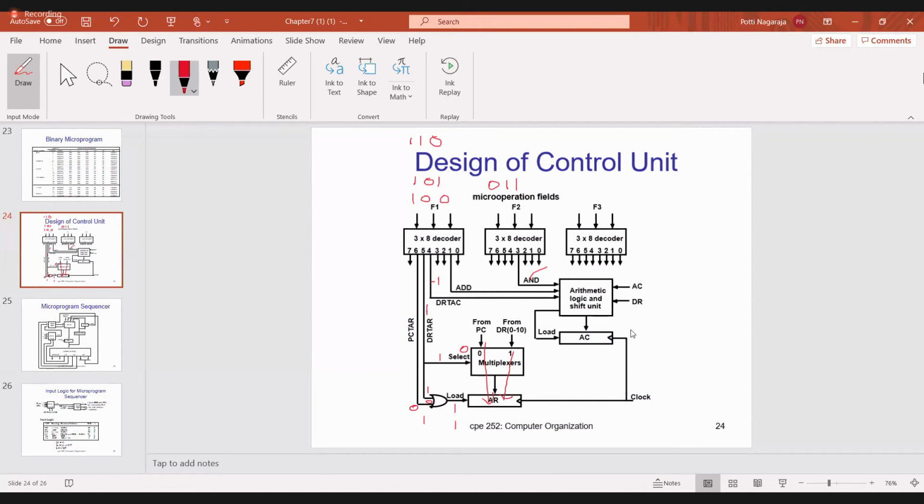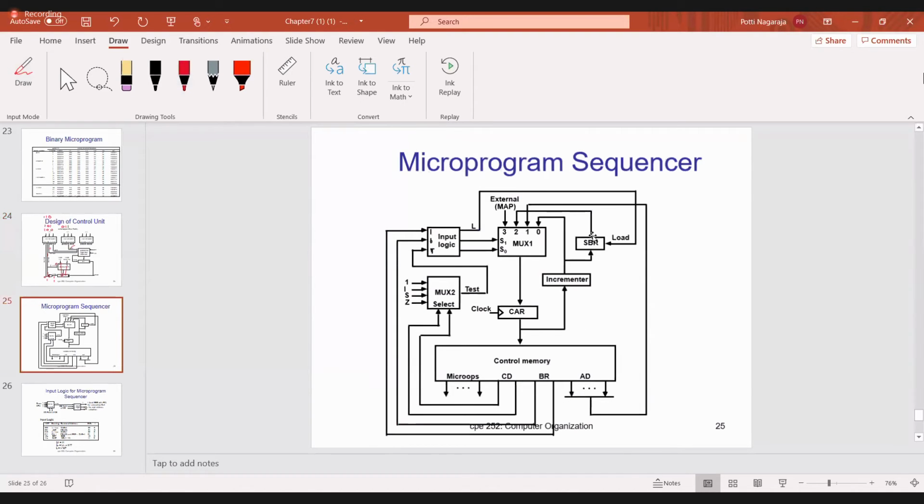This is nothing but decoding of micro operation fields. Now the next diagram, the last one, is related to address sequencing. Is it okay? Now to understand this diagram, you must know what is CD and what is BR.